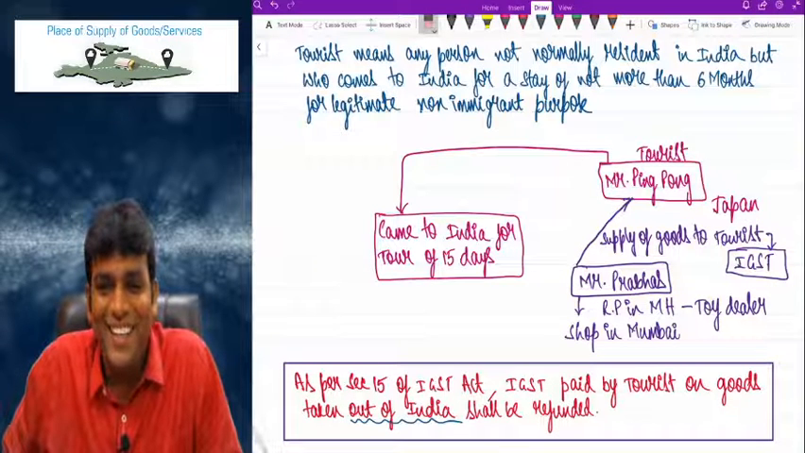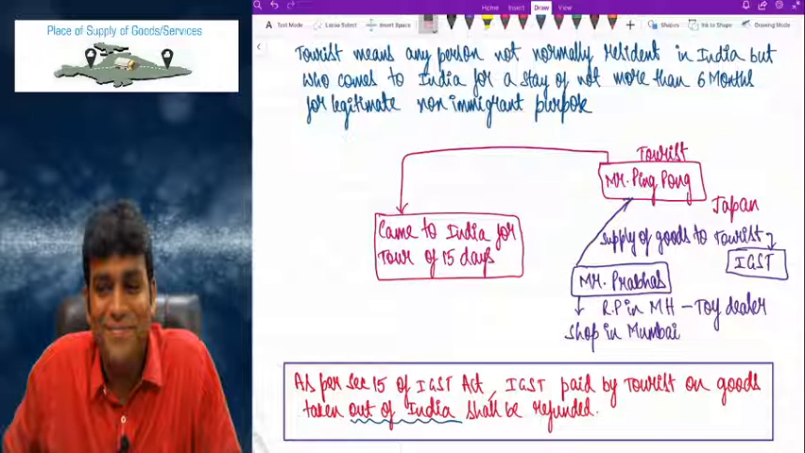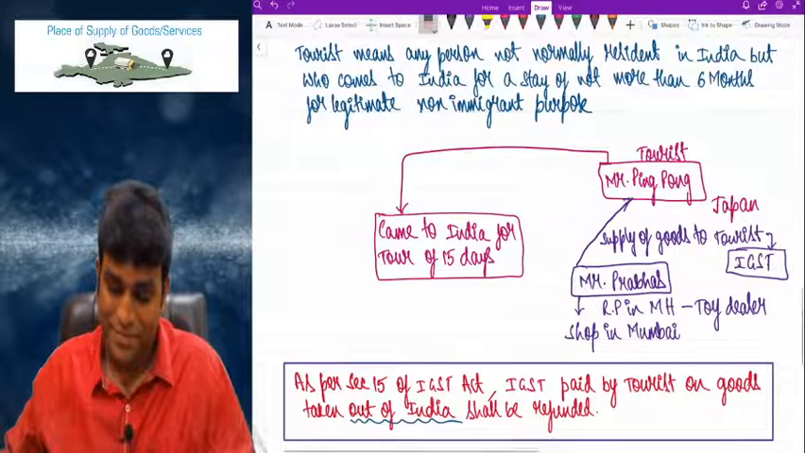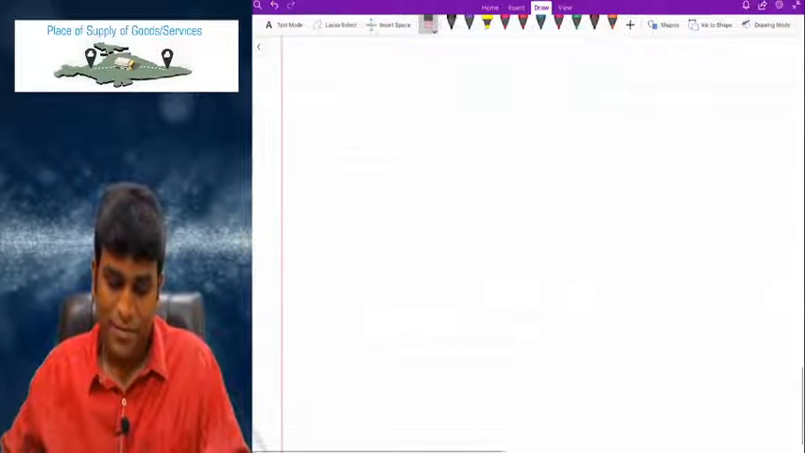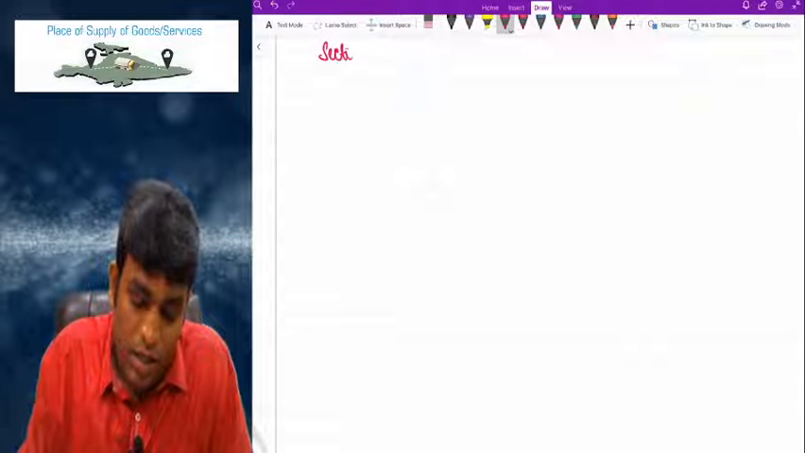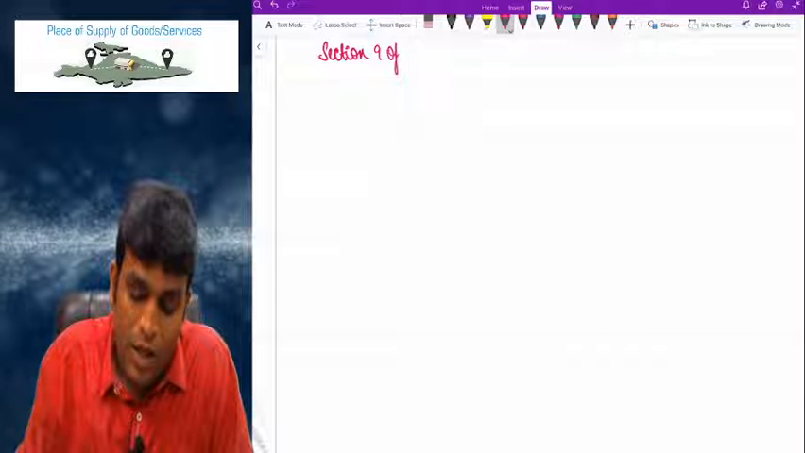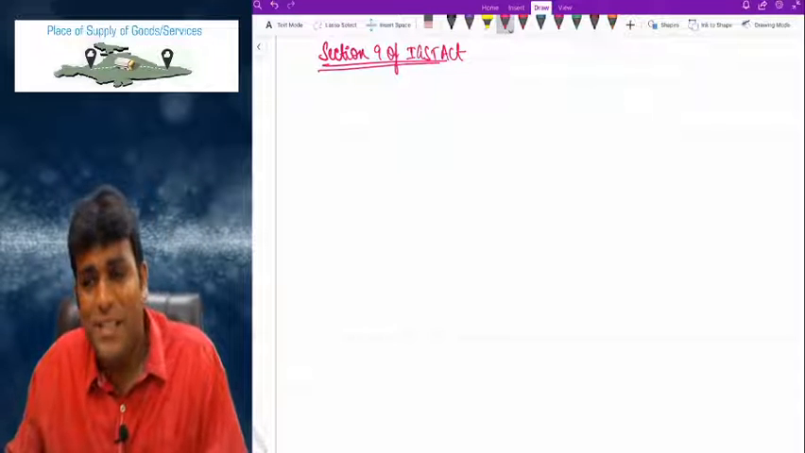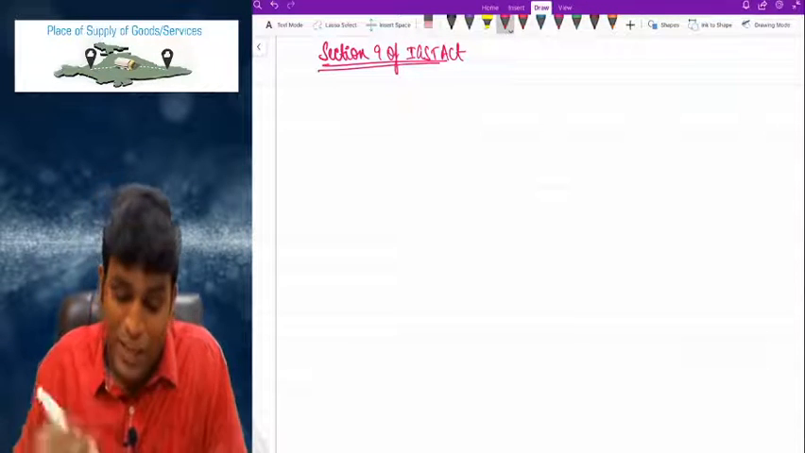Clear? Should I proceed? Okay, let me proceed. Come on. So friends, now my dear friends, let me talk about section 9 of the IGST Act. Very interesting section actually. Pretty simple but very interesting, which clearly says that